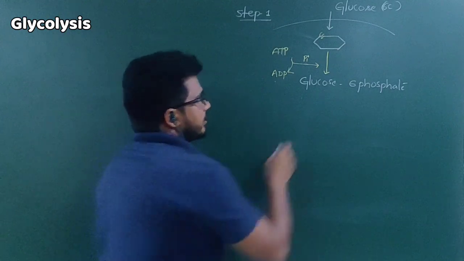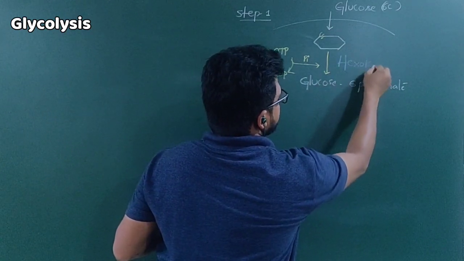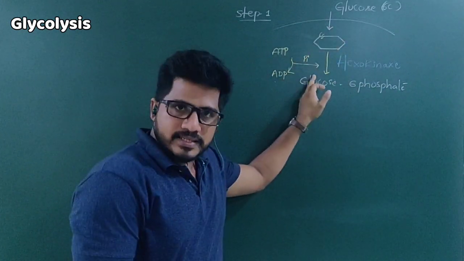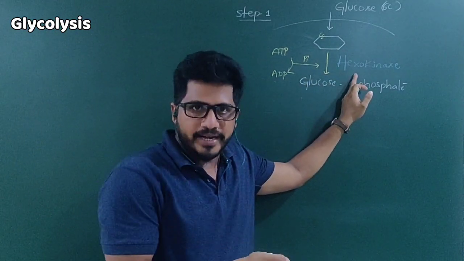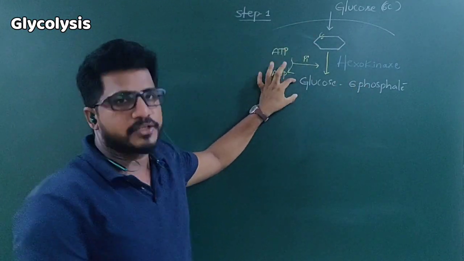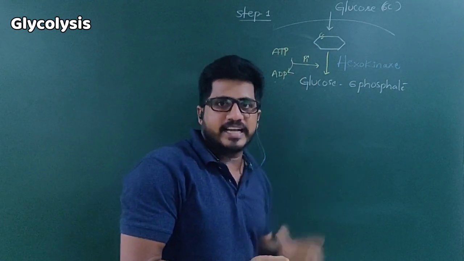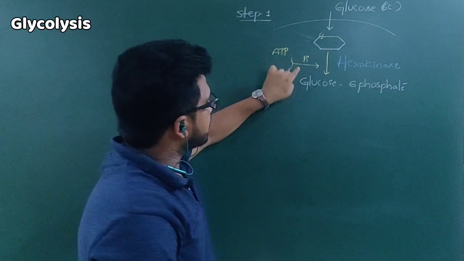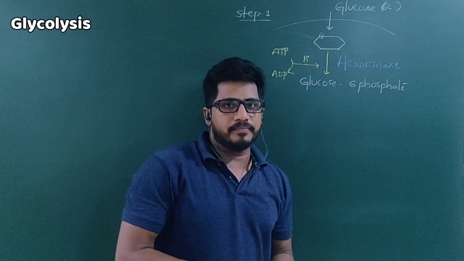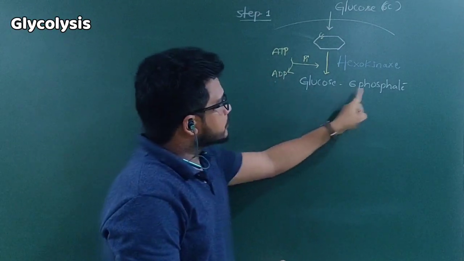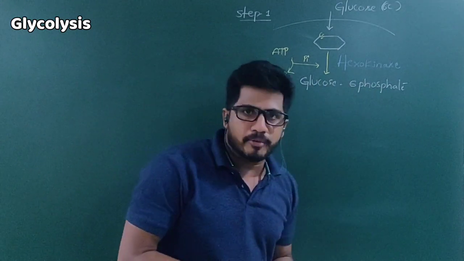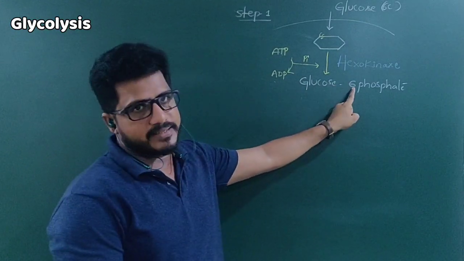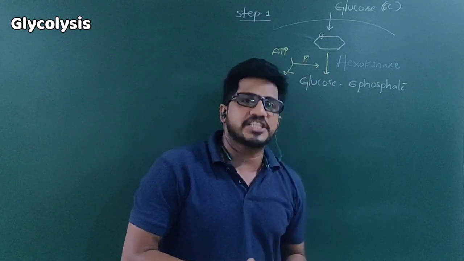Then what is the enzyme required here? Hexokinase. I repeat this point. When glucose enters the cell, with the help of the enzyme hexokinase, glucose becomes glucose 6-phosphate. In this reaction, one ATP becomes one ADP, meaning one ATP is utilized, and one phosphate molecule is added to the 6th carbon. Students sometimes confuse glucose 6-phosphate to mean glucose has 6 phosphates. Wrong. Glucose has only one phosphate, at the 6th carbon. This number represents where the phosphate is attached.